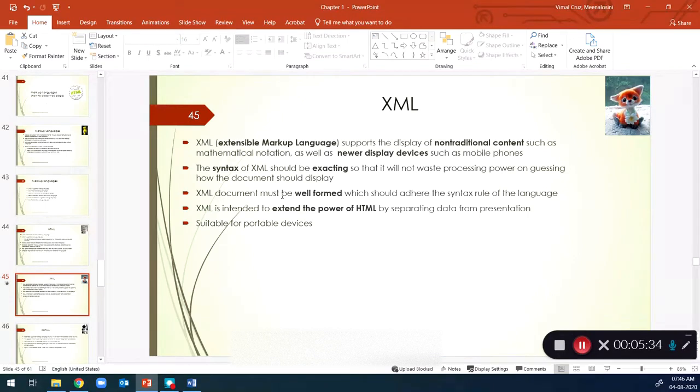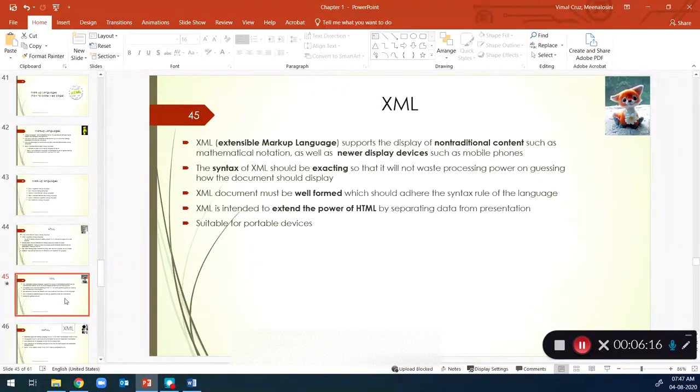It's non-traditional content, like if you want to specify a mathematical equation, or if a browser is going to use different display devices like mobile phones and tablets, then basic HTML is not capable of handling those non-traditional content and non-traditional devices. So they developed a new language called Extensible Markup Language, which has the extended power of HTML that can handle scientific notation and different devices. So that is XML.